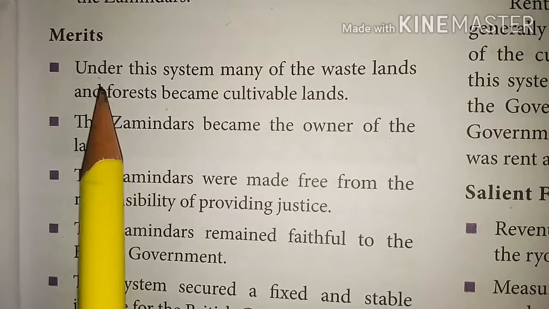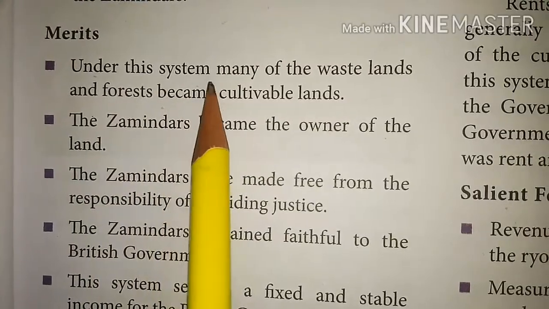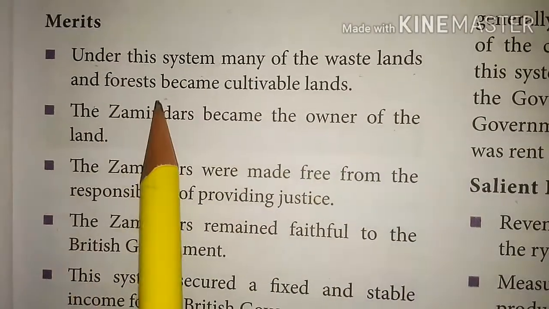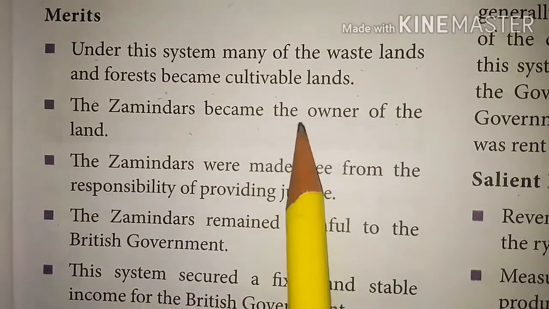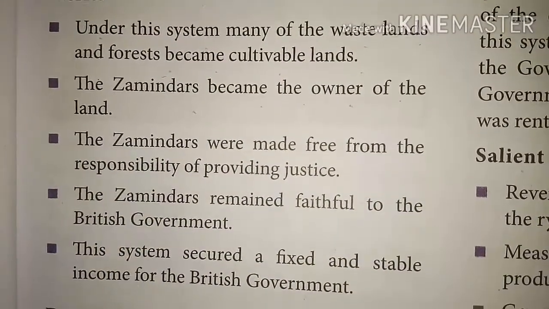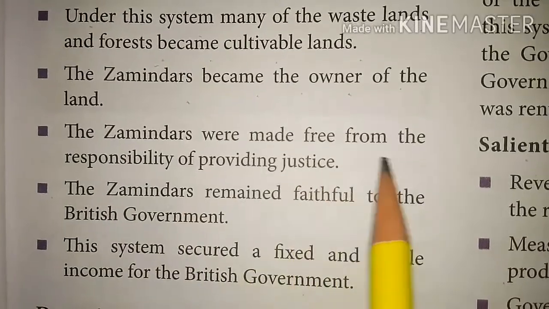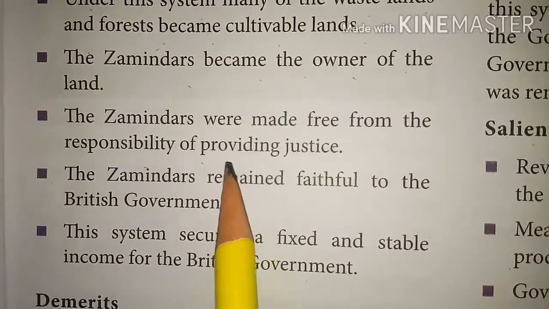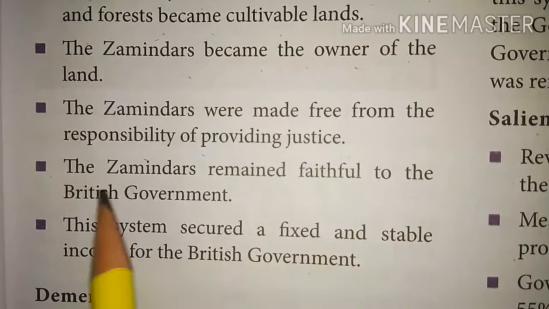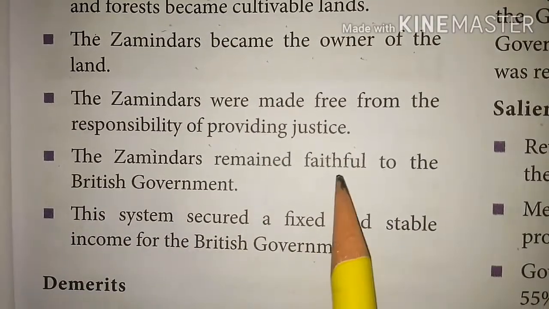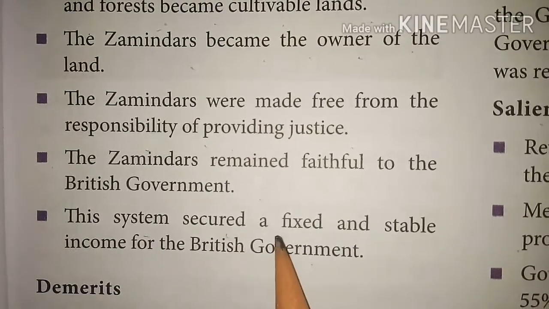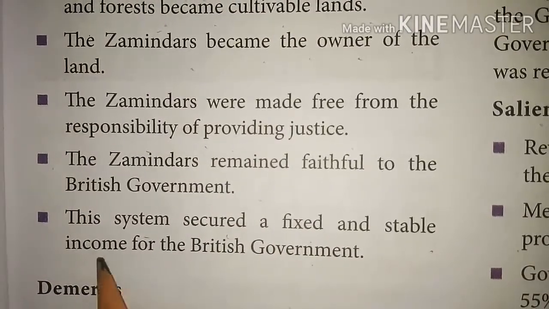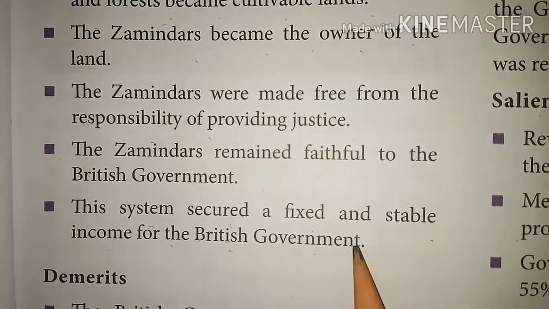Merits of the permanent settlement. Under this system, many of the waste lands and forests became cultivable lands. The zamindars became the owners of the land. Then the zamindars were made free from the responsibility of providing justice. So the zamindars remained faithful to the British government. This system secured a fixed and stable income for the British government.